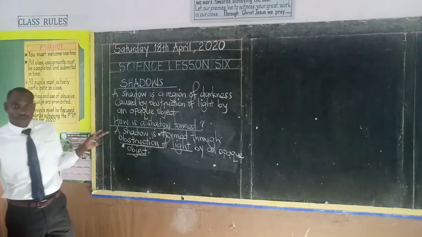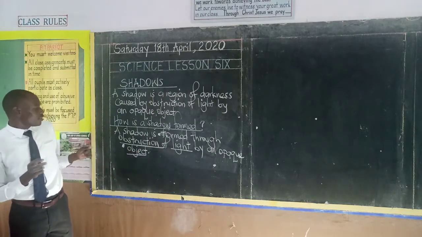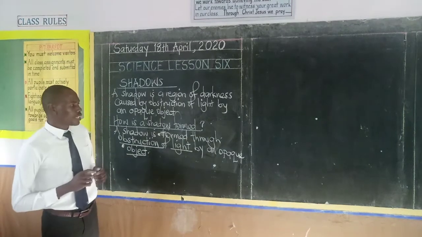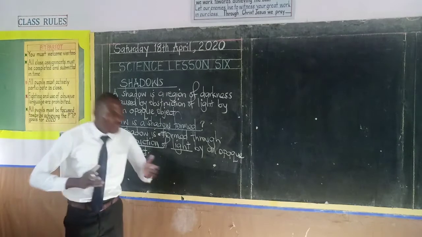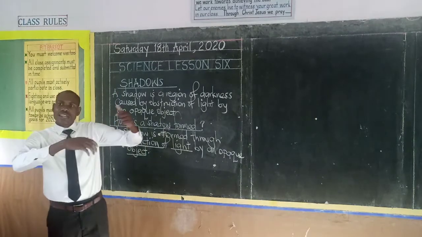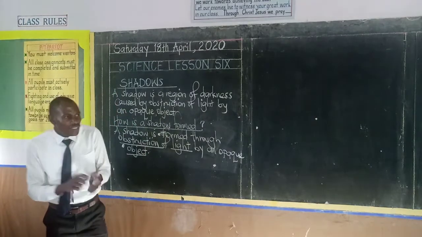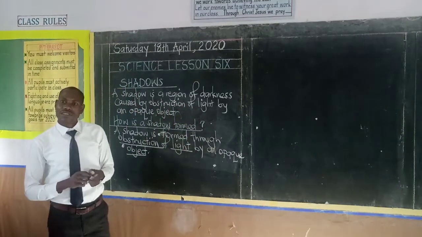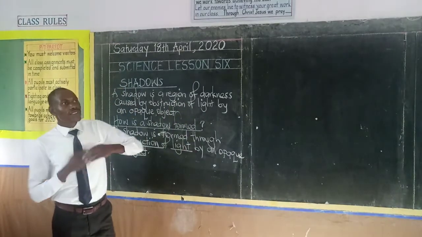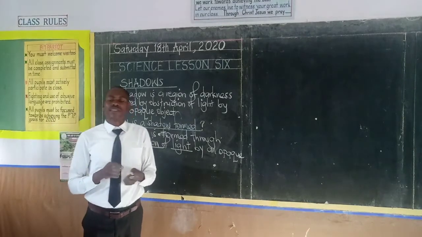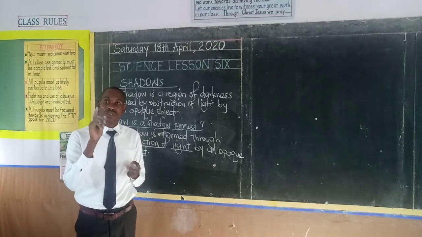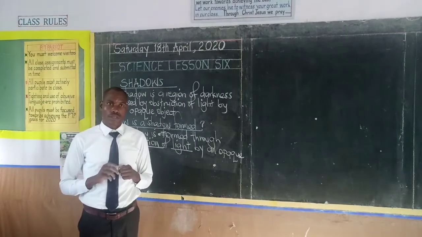Class, how is a shadow formed? A shadow is formed through obstruction of light by an opaque object. That means light coming from a source meets an opaque object. It doesn't go through an opaque object and then finally a shadow is formed. Now, when a shadow is formed, some shadows have only one region, whereas others have two regions.